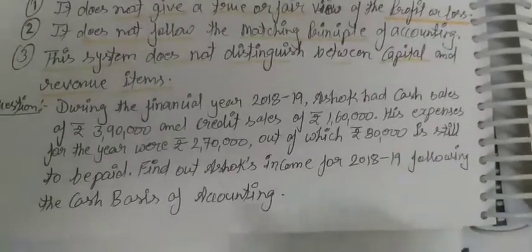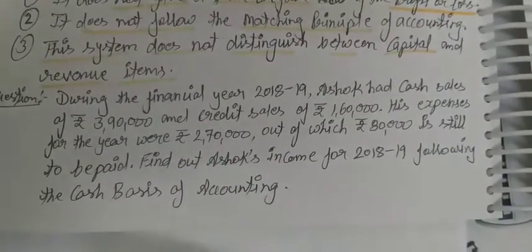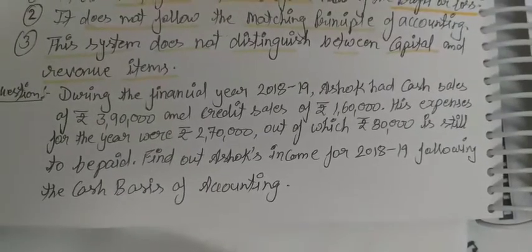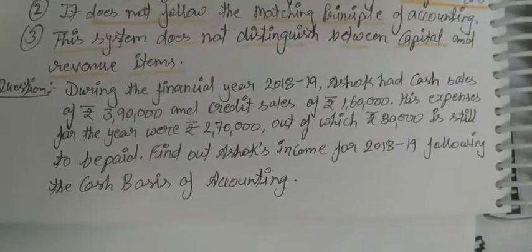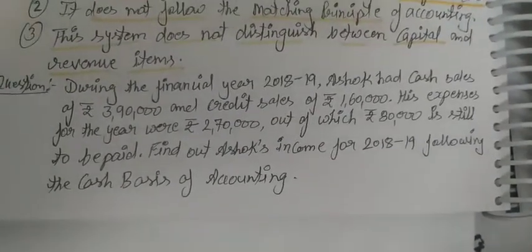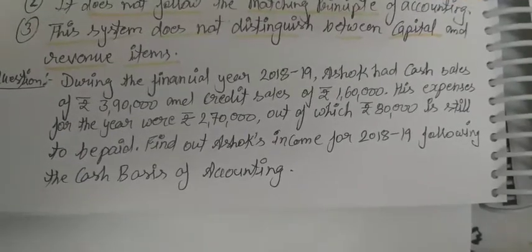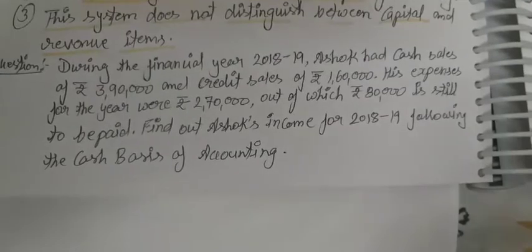Students, we have a problem related to cash basis of accounting. First we have to read the question and then find those transactions which are related to only cash. Credit transactions will not affect the value of profit or loss in the business.